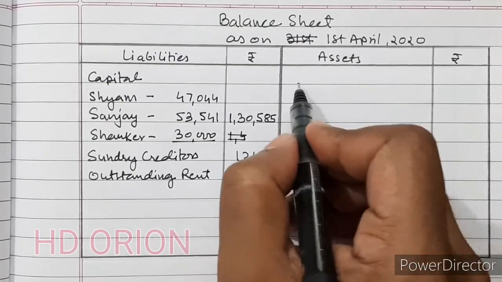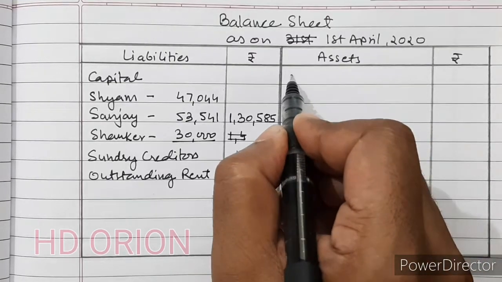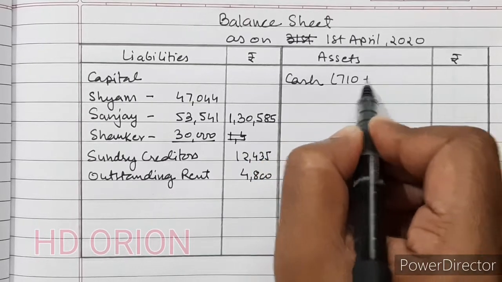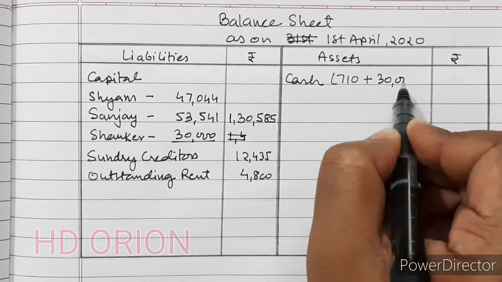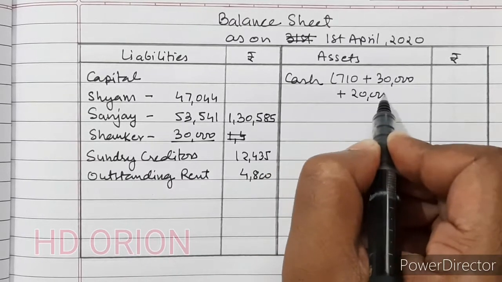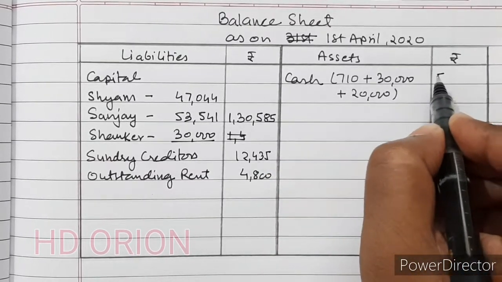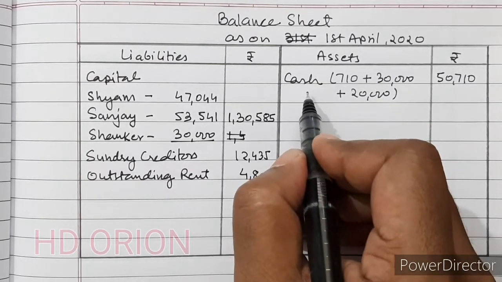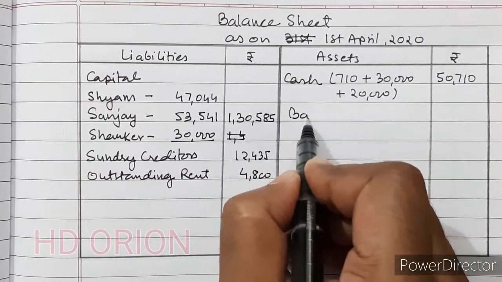And to the asset side, cash in hand. So cash is rupees 710 plus new partner has brought rupees 30,000 as capital plus rupees 20,000 as goodwill. So it will be 50,710 because we have opened cash account, so we are adding it to cash.